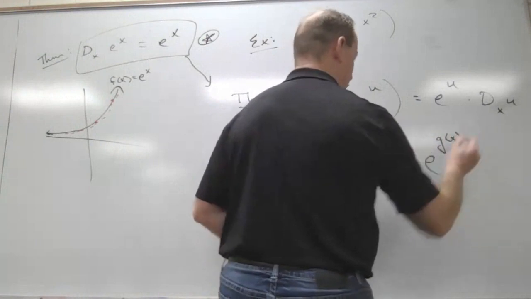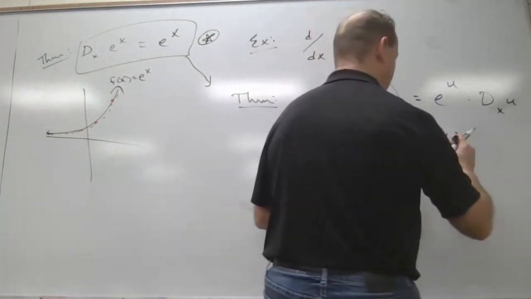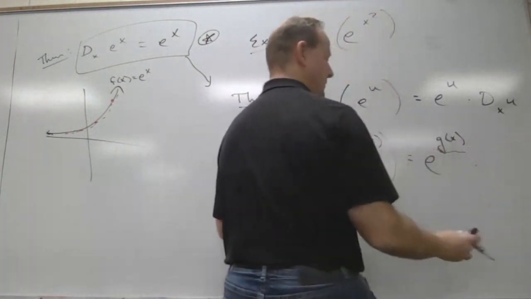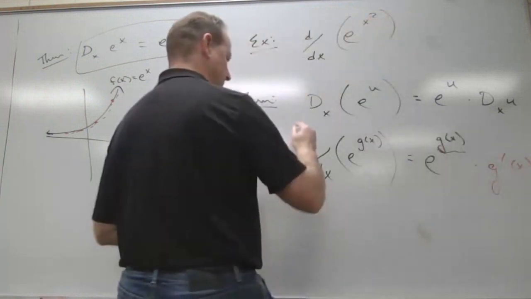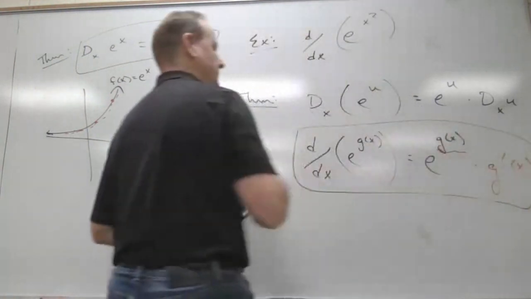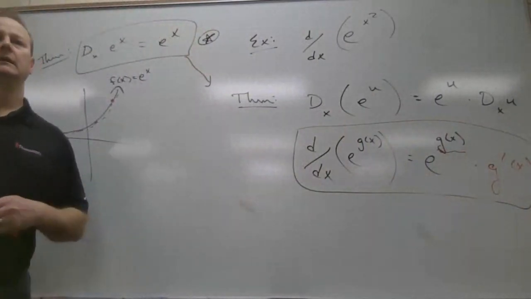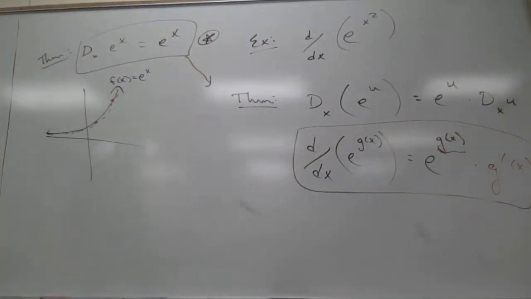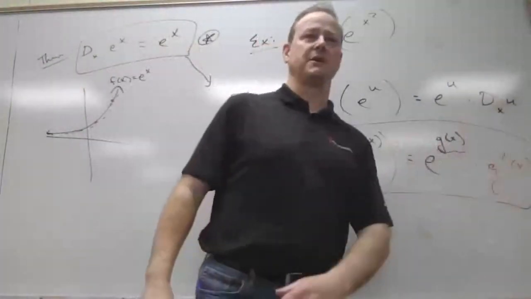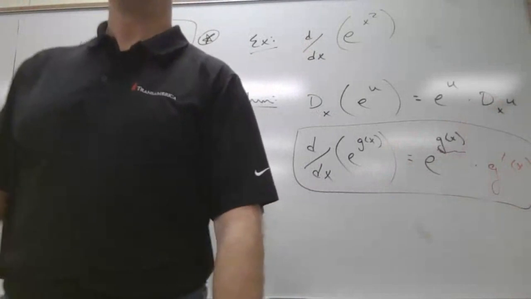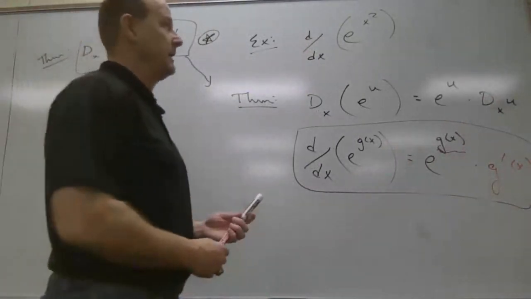It's e to the g of x power, and then times the derivative of the exponent, so times g prime of x. To me, this is a much easier way to write that theorem. It is basically a version of the chain rule. But instead of the derivative times the derivative of what's inside, it's times the derivative of what's upstairs. It's not that hard, so it's pretty similar to what we did.